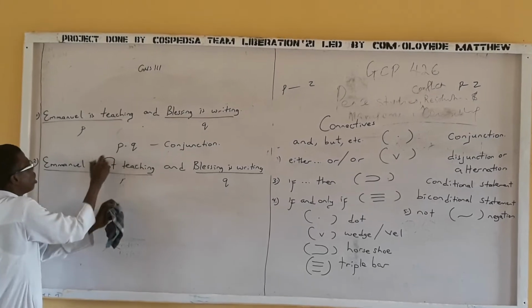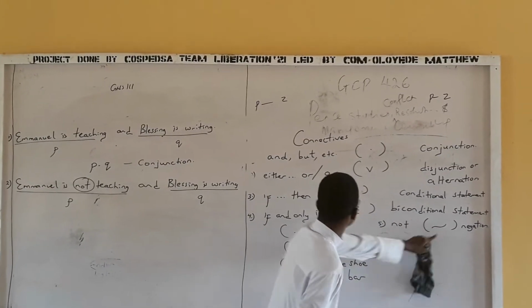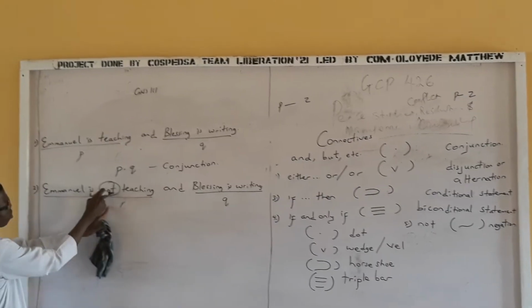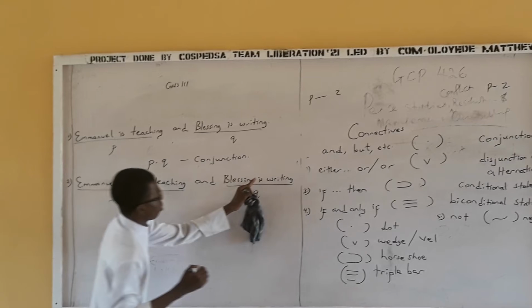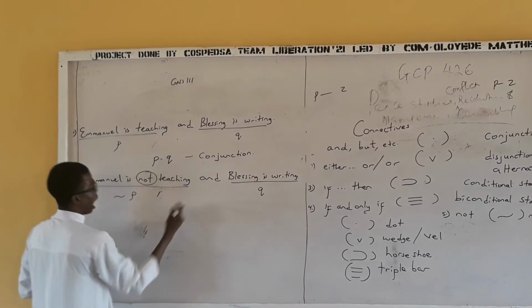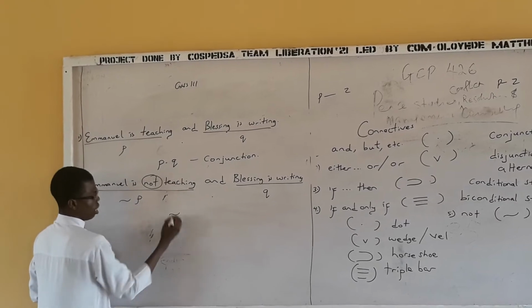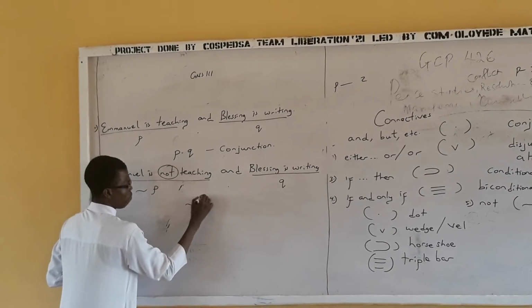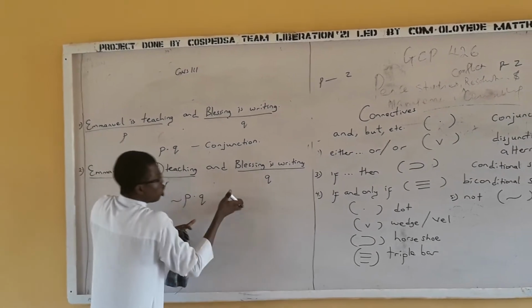Now because of the word not, what is the symbol for not here? Tilde. So you can see now. And because I have not teaching under this statement, I have to put it here like this. Do I have not here? No. And what is the symbol for and? Dot. So I have this, the symbol for negation, and I have P dot Q. Very simple. It's still a conjunction.